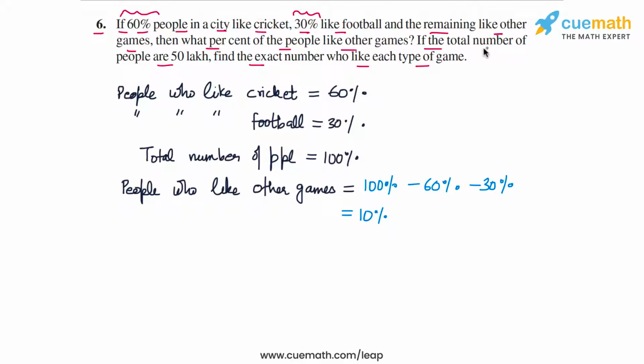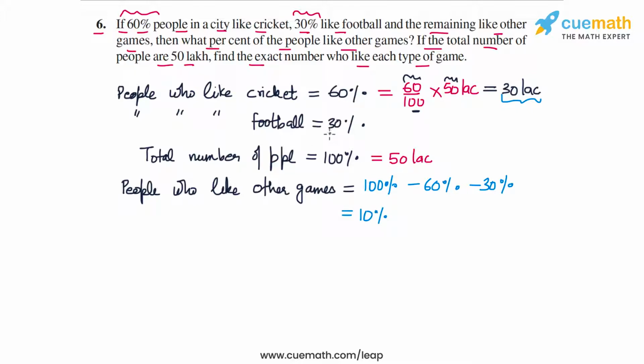Okay, now we're also told that the total number of people are 50 lakh. So 100% is actually equal to 50 lakh people. So people who like cricket, which is 60%, will be 60 by 100 of 50 lakh. So how much is this? 60 by 100 of 50 lakh. 60 into 50 is 3000. 3000 by 100 is 30. So this is equal to 30 lakhs. So 30 lakh people like cricket.